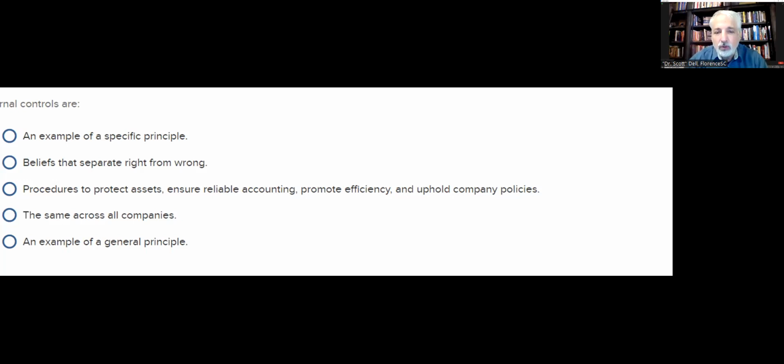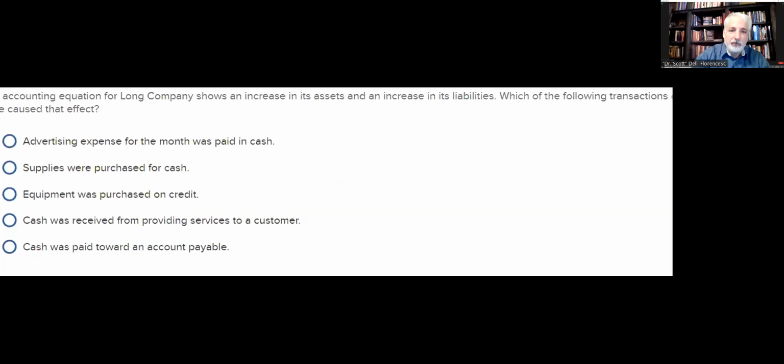And reliable accounting, promote efficiency and uphold company policies. So we don't want things disappearing. Those are the procedures and processes that affect assets. So internal controls are there to protect assets. Cash is usually the biggest one that needs the most protection. It's the most liquid, easiest to disappear.